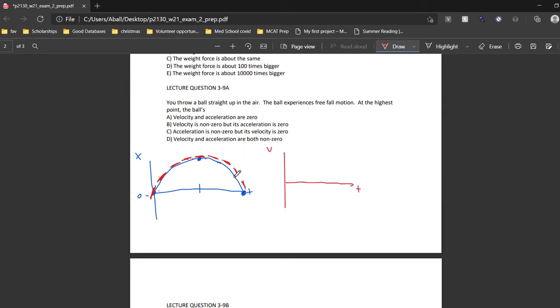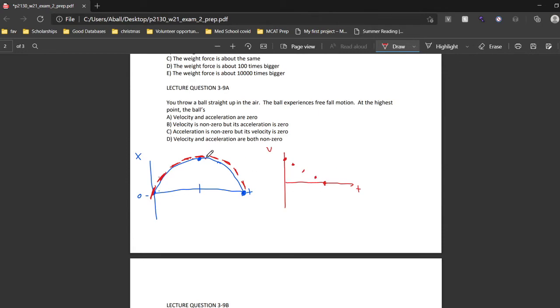And we know that direction matters when it comes to velocity. So we start off positive, and then we see that the slope decreases. So as time passes, the slope is decreasing. It continues to decrease, and then when it reaches its apex, that slope is flat. So it has a slope of 0. It has a velocity of 0.